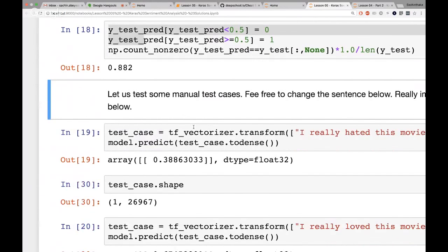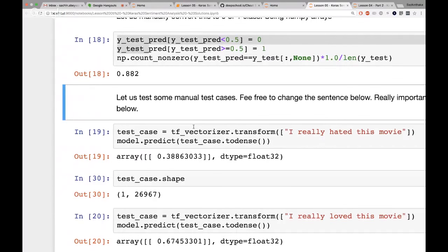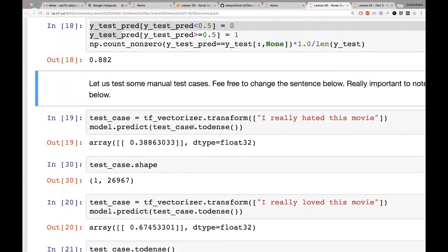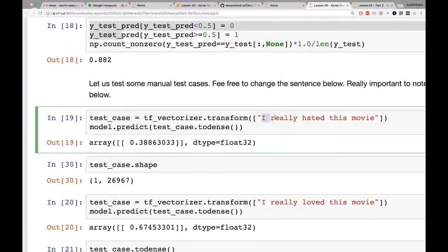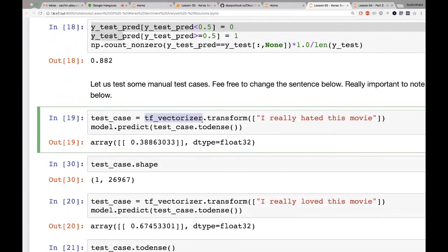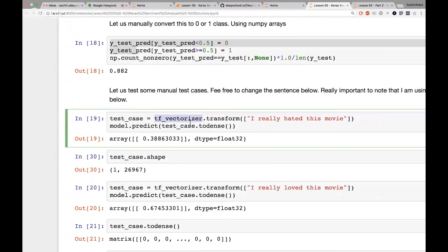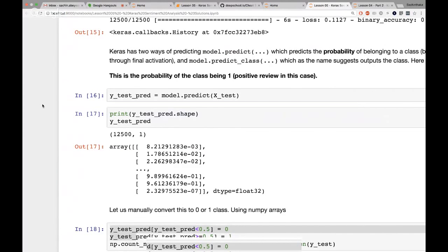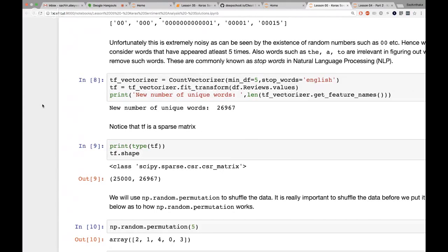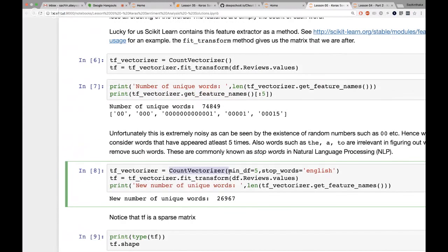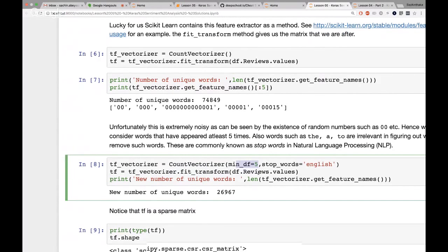And let's test some new vectors, right? But before you do that, you can't chuck strings into a machine learning algorithm. You need to convert them to numbers, and TF Vectorizer is what will do it for you. The TF Vectorizer we defined up here, if you remember, I defined it to be a count vectorizer. Probably a bad name, but again, it gets rid of stop words. The minimum times a word has to appear is 5.